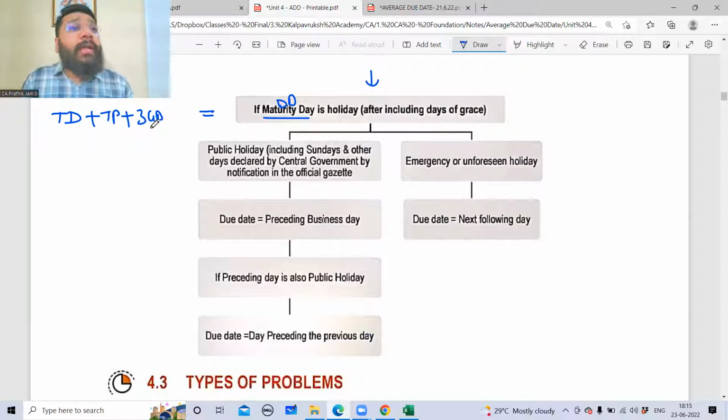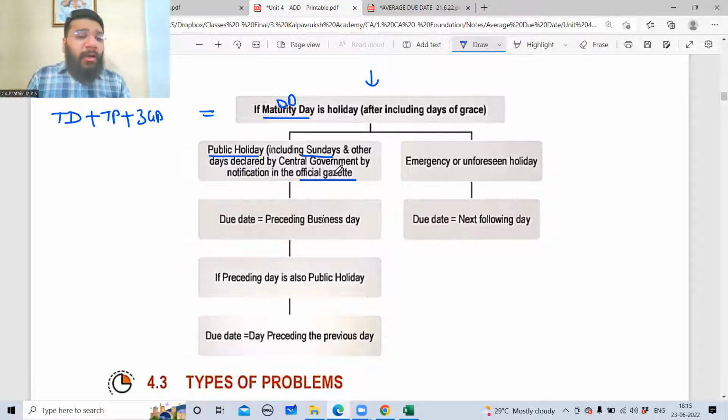And if that maturity date falls on a public holiday, meaning what? Sunday. All the Sundays are public holidays. Correct, no? This is by law, Sunday is a public holiday. Apart from that, the government's official gazette is basically a government document where they announce something. If the government wants to announce or declare something, it is presented through an official gazette. Gazette is a government document for the public.